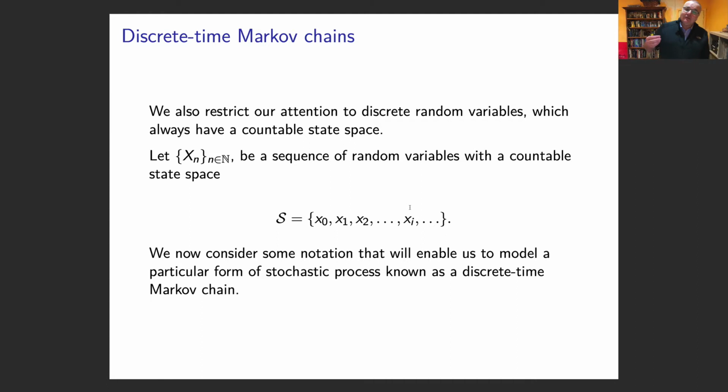We're also going to make it nice and easy. The Xn could be a continuous random variable or a discrete random variable. We're just going to have a discrete random variable, so it's going to have a countable state space. Your possible states, S, could be x0, x1, all the way up to xn.